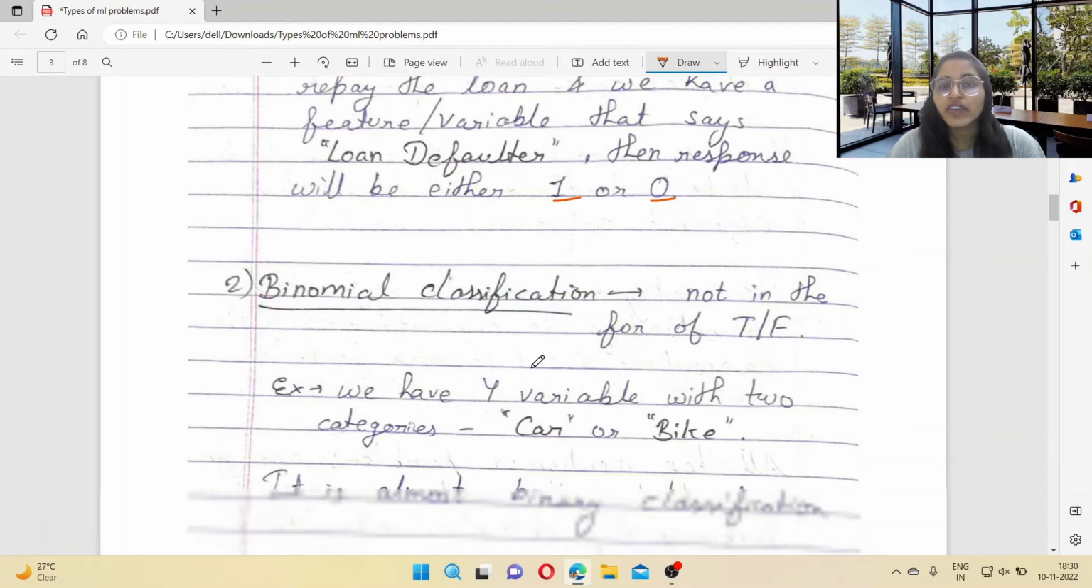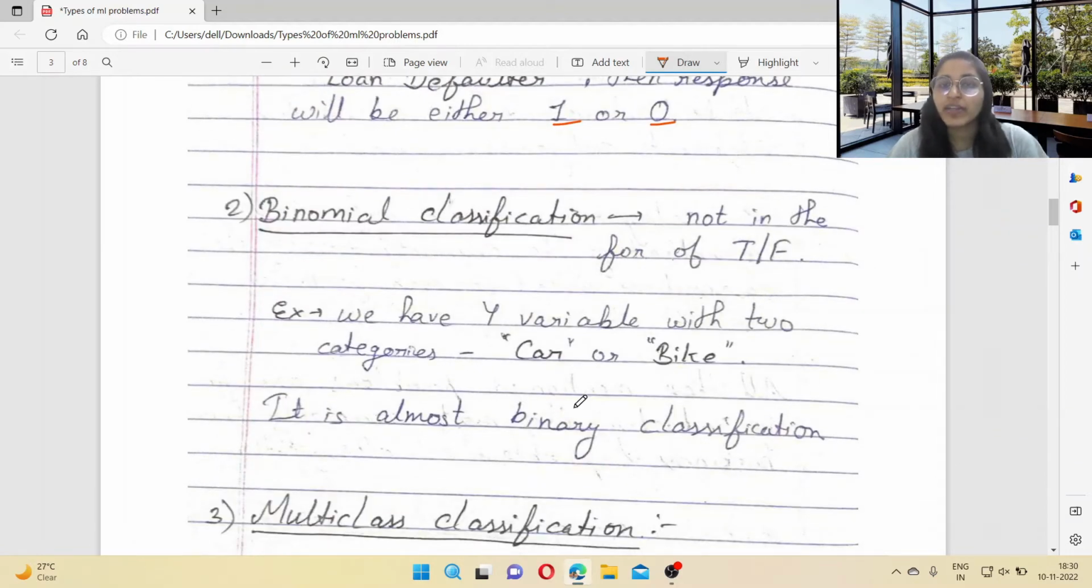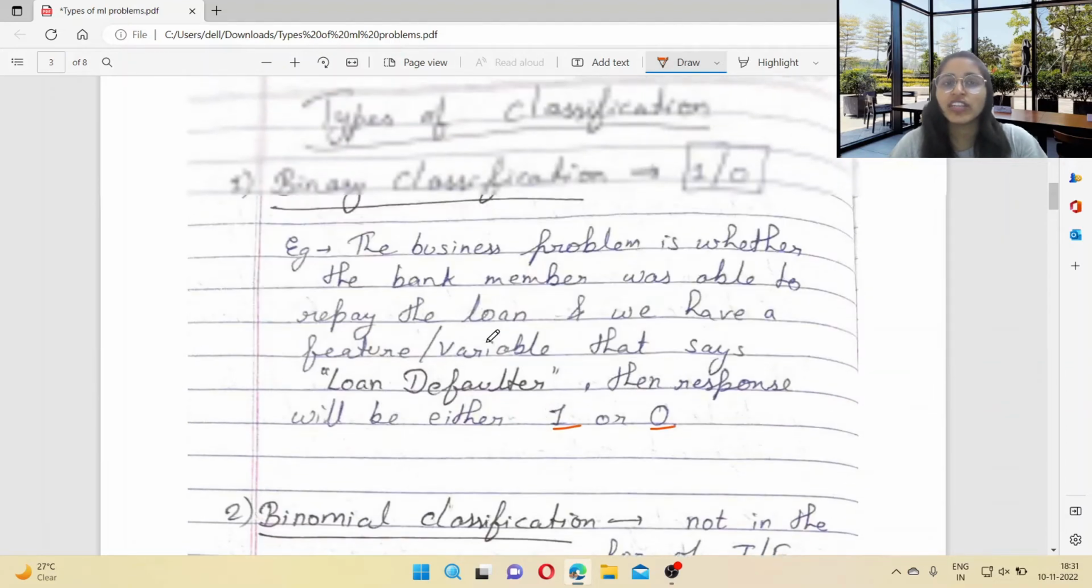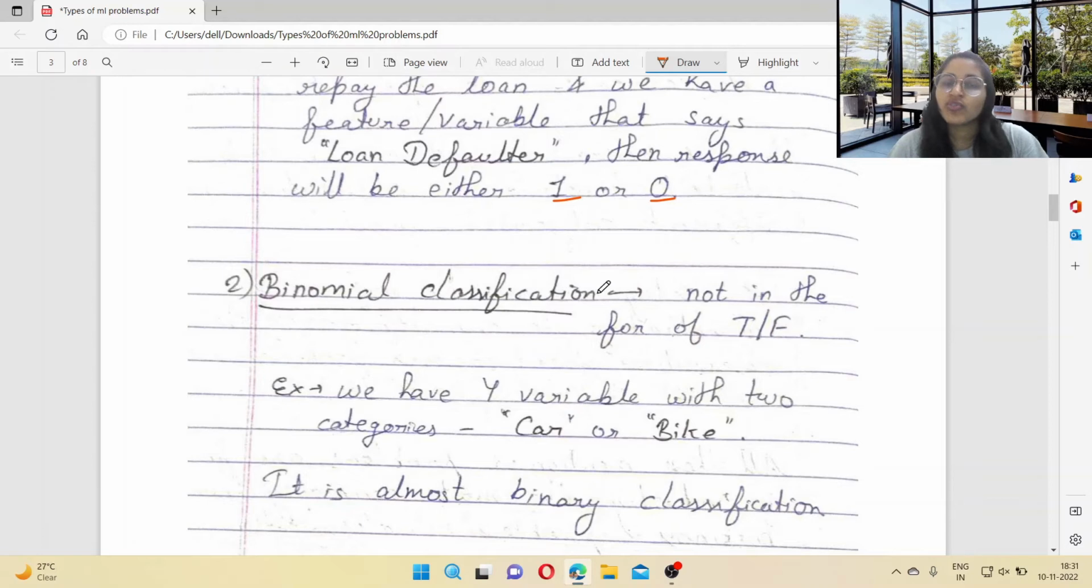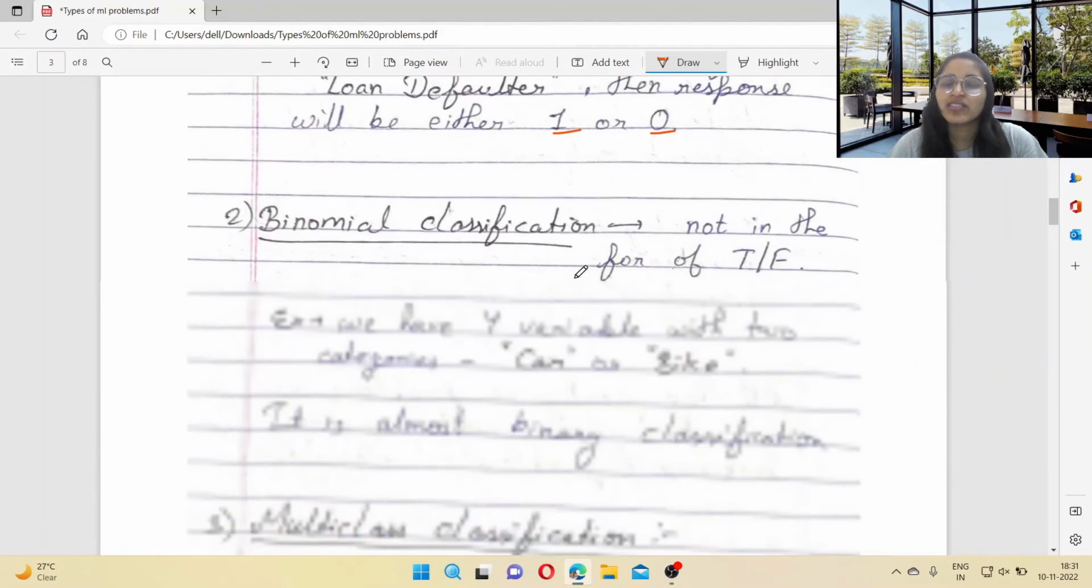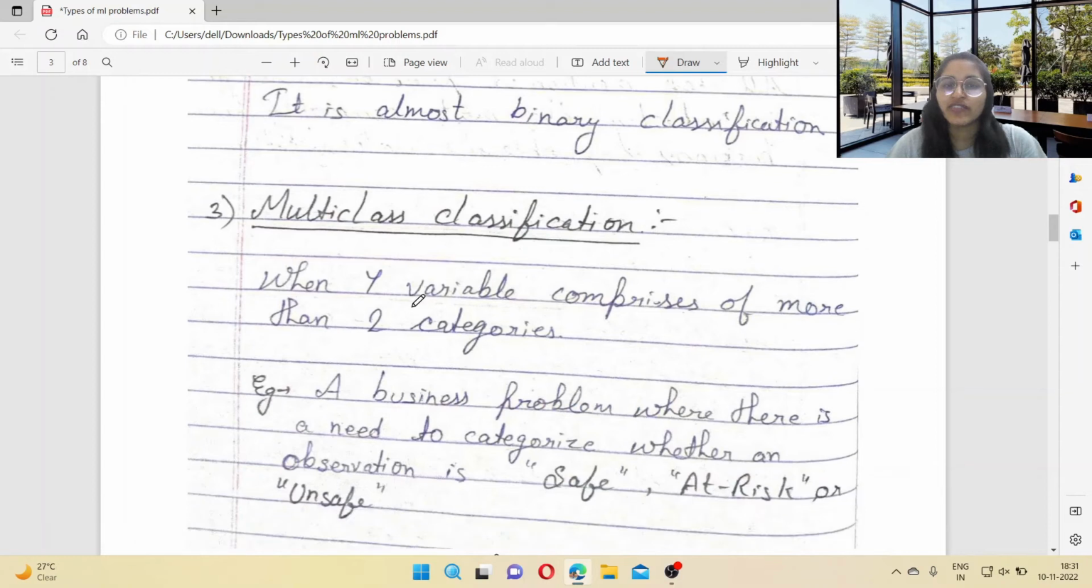What is binomial classification? It is almost binary classification, but it doesn't take 0 or 1. It takes categories. Like if you want to detect an object between two classes, whether it is a car or a bike, then it is a binomial classification. Binomial classification and binary classification are almost the same, so you don't need to write them two times. So what is multi-class classification? When the y variable comprises more than two categories, then it is called multi-class classification.